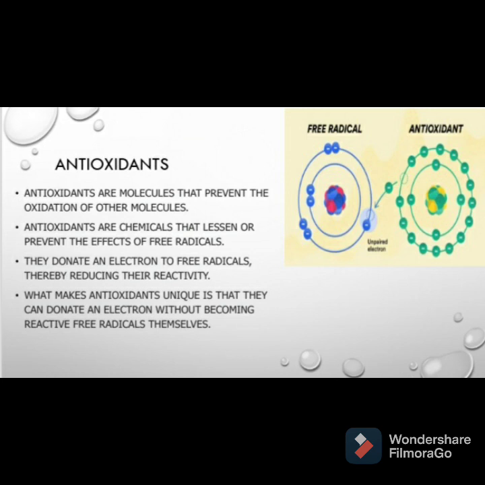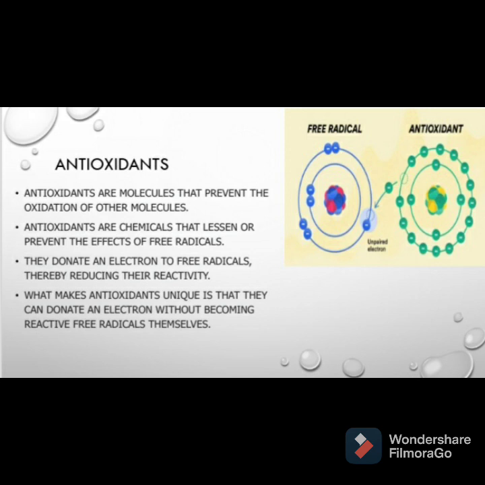Now we will see what antioxidants are. Antioxidants are molecules that prevent the oxidation of other molecules. These are chemicals that lessen or prevent the effect of free radicals. How do antioxidants act? They donate their electron to the free radicals, thereby reducing their reactivity. When antioxidants provide their electron to a free radical, the free radical becomes paired and its reactivity decreases. That's why antioxidants are important to stop free radical formation.